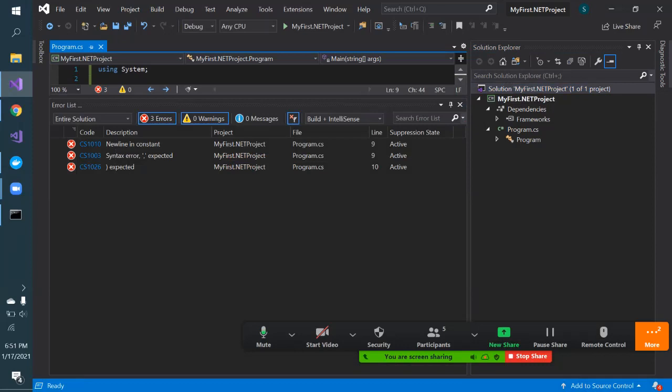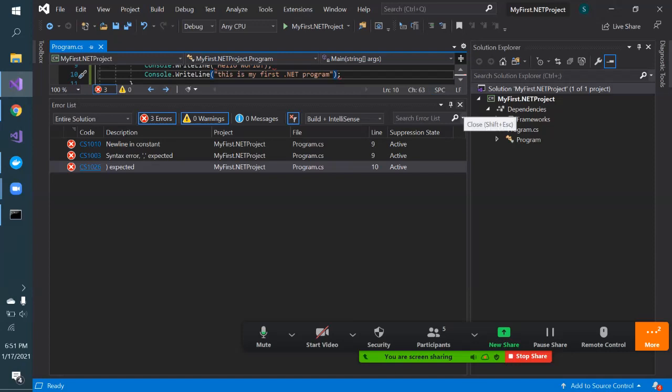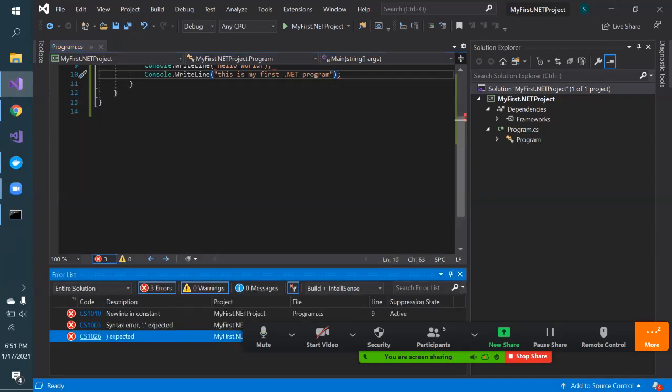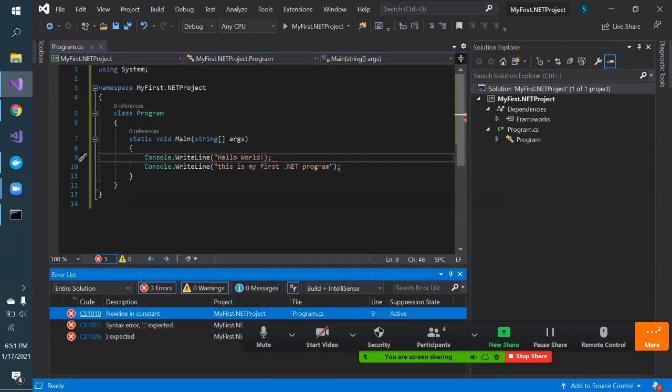So what it is telling is expected this. This is not provided. So if I double click on this error, what happened actually? It will lead me to that particular line. Here, there is some problem on this line. So I should put attention on what exactly I'm missing.